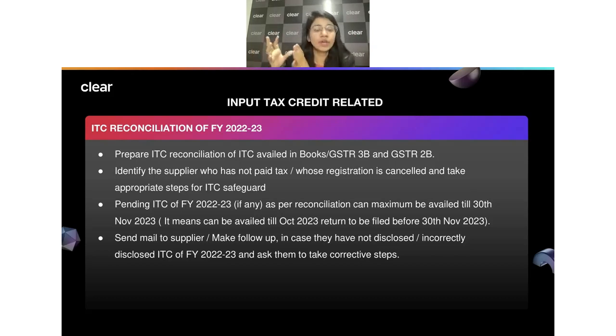because books of accounts again become very important. You may end up not even showing a certain document. You may have missed it. It was coming in 2B, you have not recorded it. Just record that entry in your books of account.